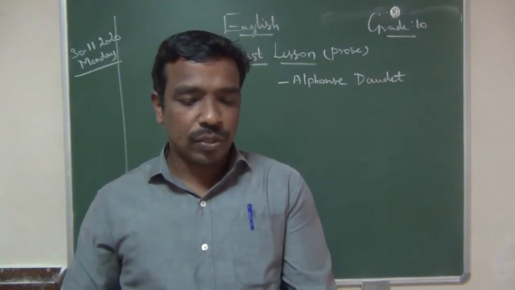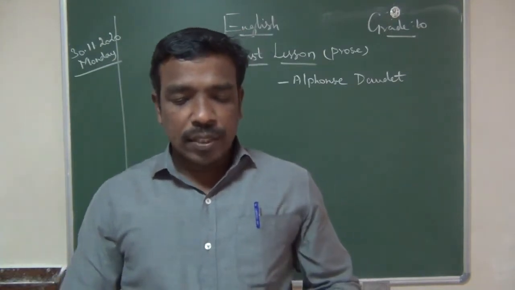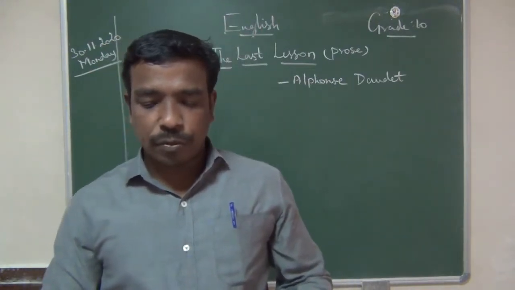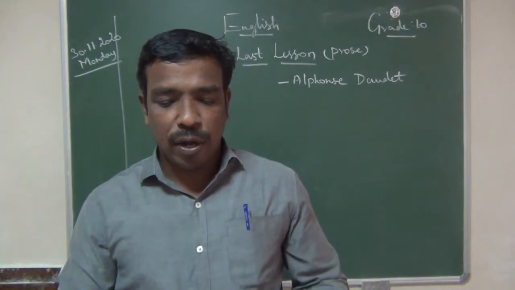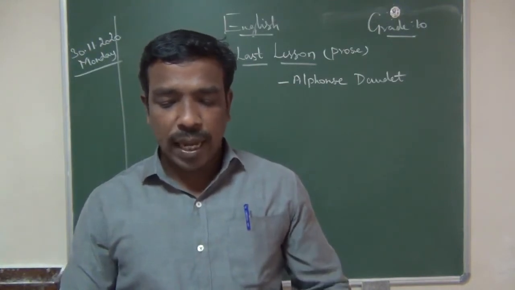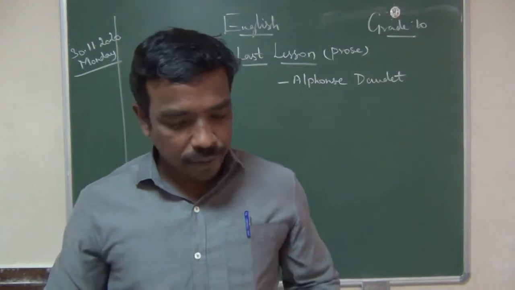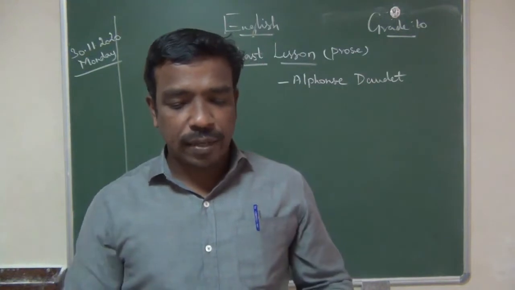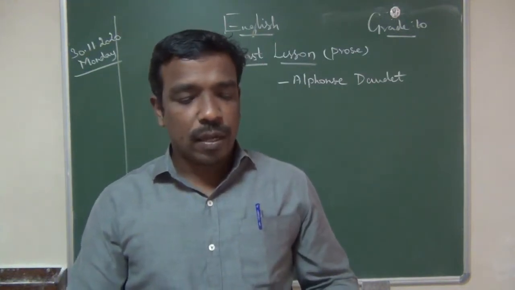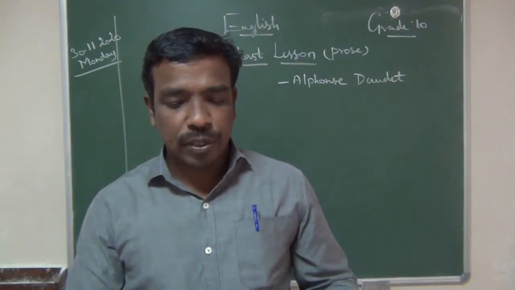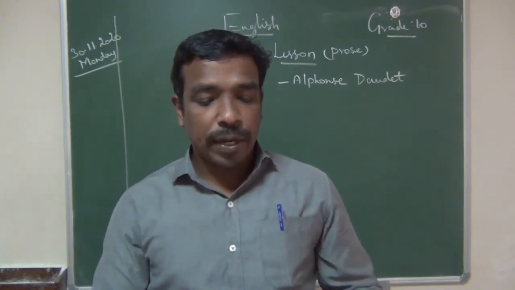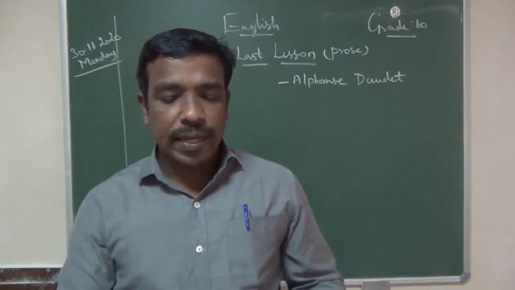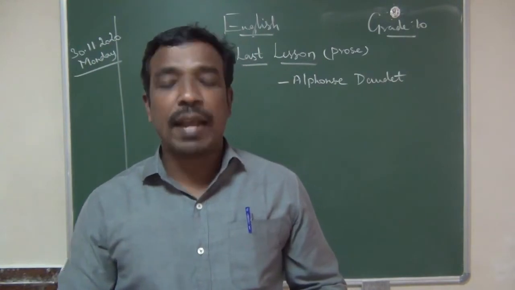Already I said. Okay, come to this lesson. This lesson is set in the days of the Franco-Prussian War. France was ruled by Bismarck. Prussia then consists of what now are the nations of Germany, Poland and parts of Austria. The Prussians defeated the French, and the districts of Alsace and Lorraine fell into the hands of the Prussians. The oppressors not only wanted the territory but dominated over the language and culture of the people, thus to take away their identity. Read the lesson to find out what impact this had on life at schools.